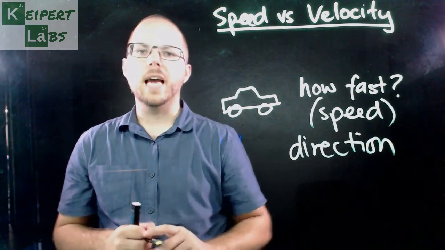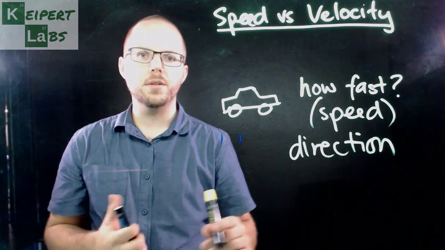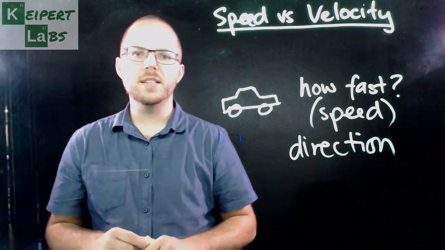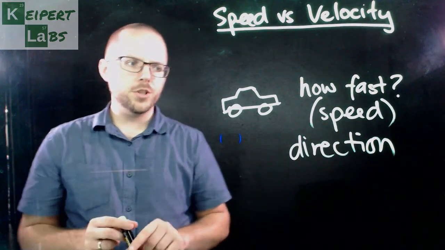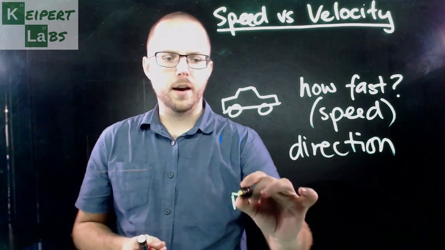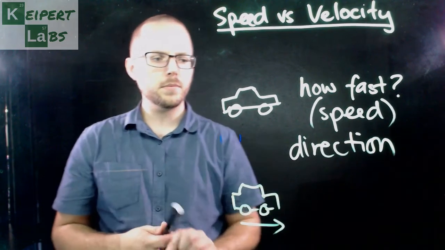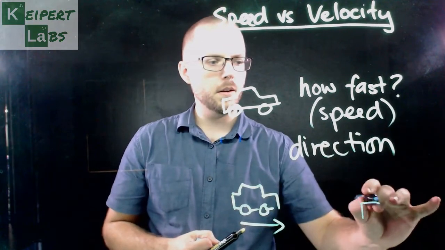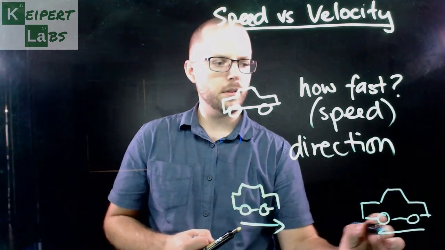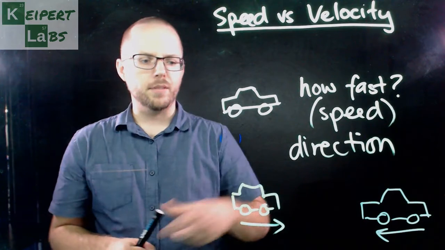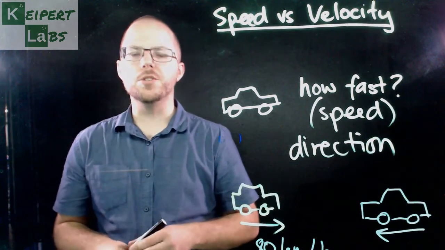Maybe it's travelling 80 kilometres per hour north, as opposed to a car that it passes the opposite way going 80 kilometres per hour south. Now, for lots of situations you've encountered so far, that hasn't made a difference to you. It's not particularly important which direction it's travelling. But I want you to imagine that we have this car that's travelling this way, and then it encounters a different car, travelling this way. And they are both travelling at 80 kilometres an hour, but you can see that they're travelling in opposite directions.